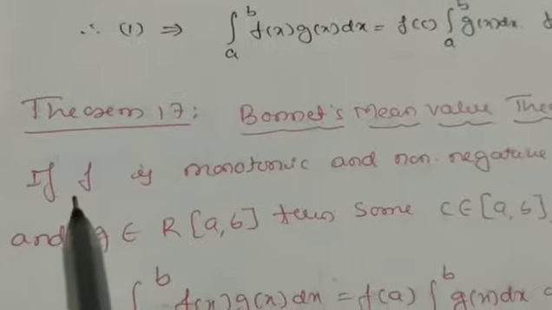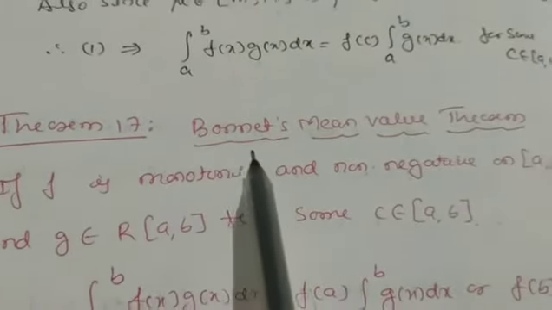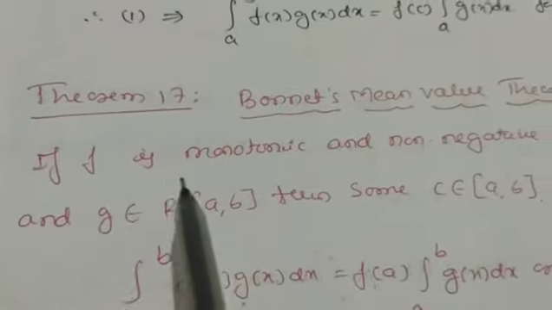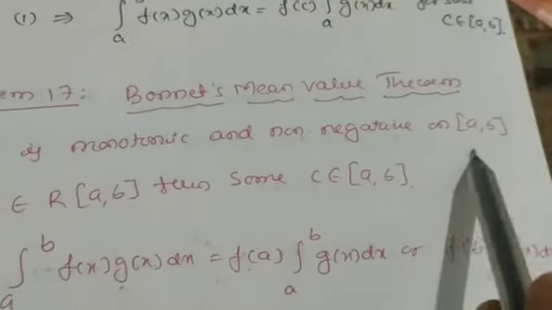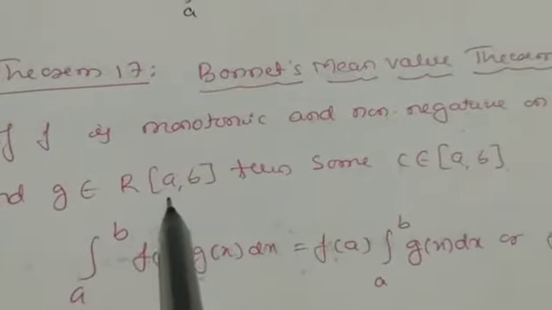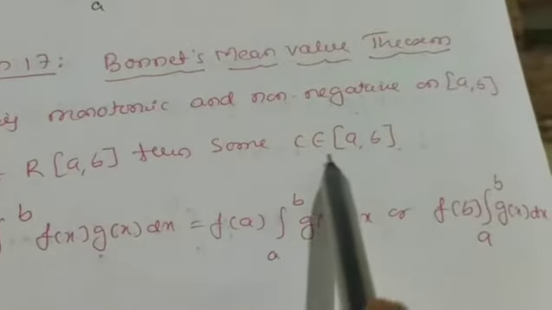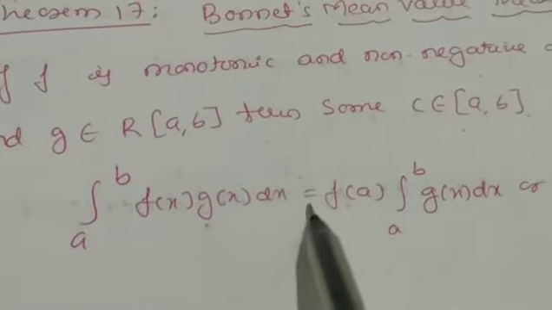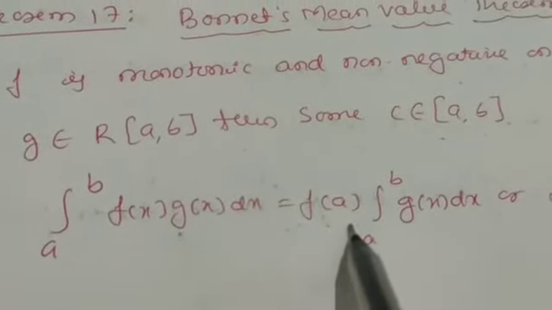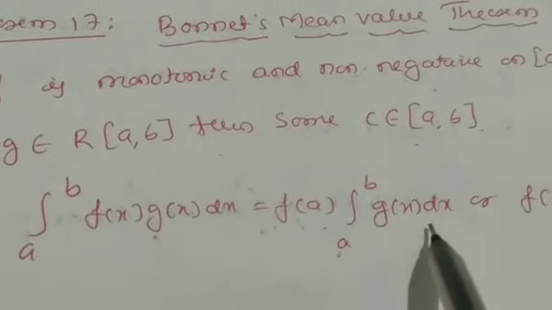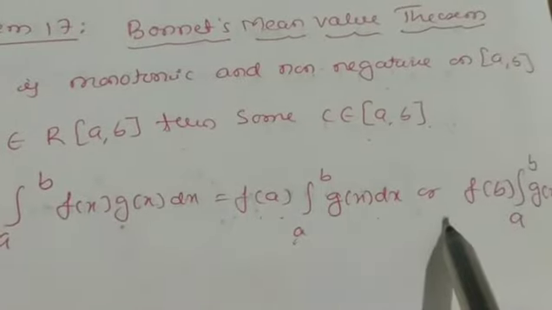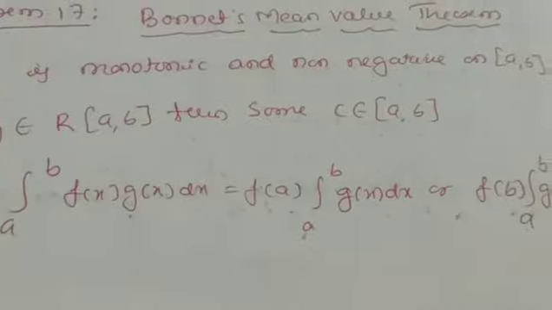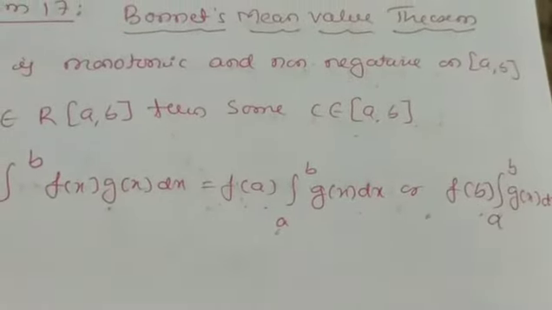Let us take one more theorem. We can also call it the Bonnet mean value theorem. The statement is: if f is monotonic and non-negative on [a, b] and g belongs to R[a, b], then for some c belonging to [a, b], the integral from a to b of f(x) g(x) dx equals f(a) times the integral from a to b of g(x) dx, or f(b) times the integral from a to b of g(x) dx. This is the statement of the Bonnet theorem.